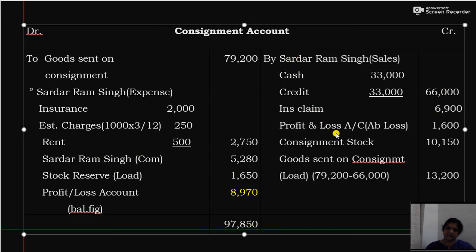Then insurance claim plus profit and loss account, that is abnormal loss, together 8,500. Consignment stock is valued at 10,150. Then two loads: one on goods sent on consignment, invoice price minus cost price, 13,200, and the stock reserve, stock at invoice price minus stock at cost price, 1,650. And the balancing figure is 8,970.